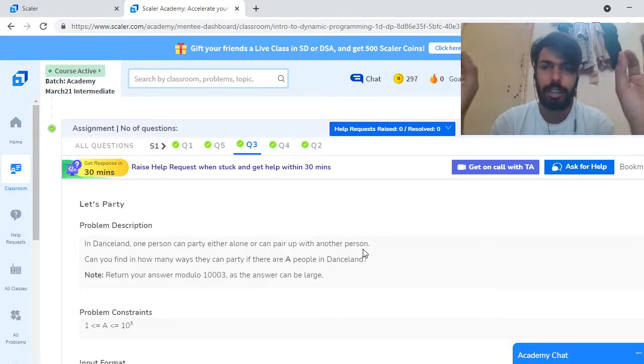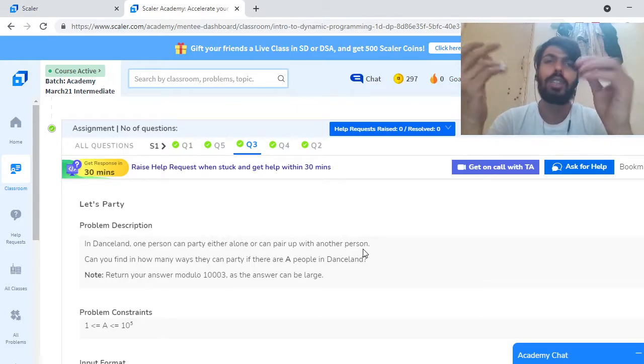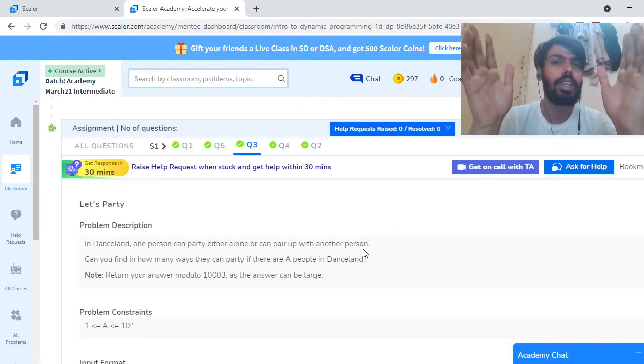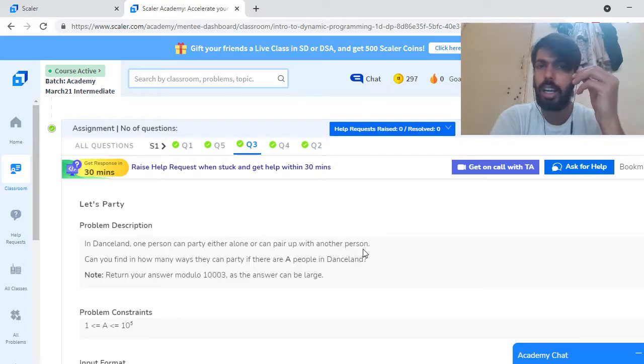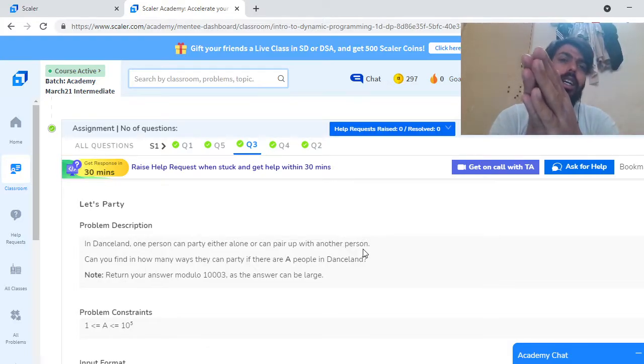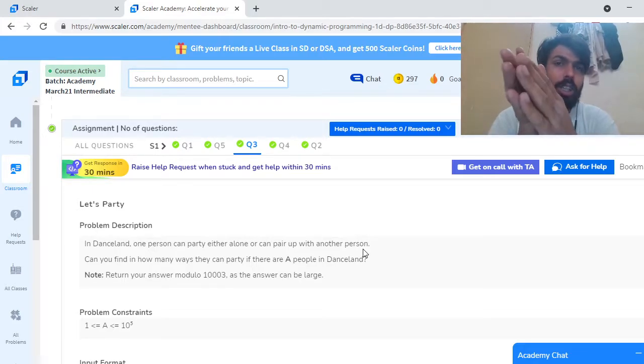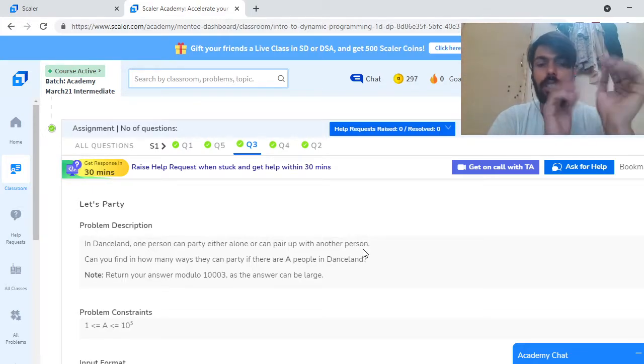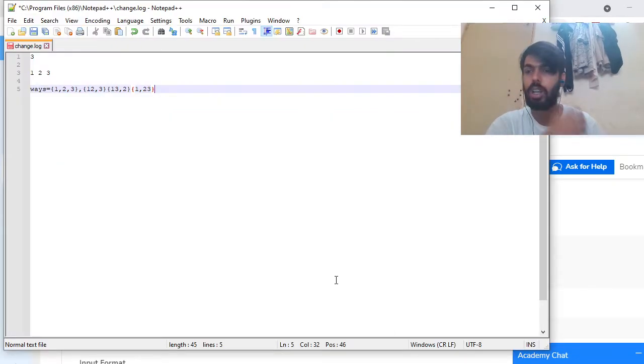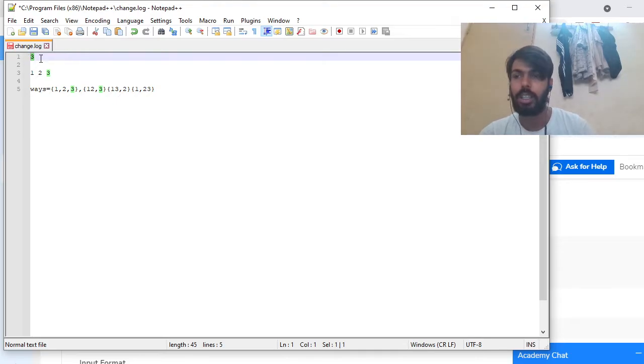Okay. Suppose if there is one person, then the total number of ways is one. Suppose there are two people, then how many total ways can they party? There are two ways. Either they can party alone or they can party in a pair. Suppose there are three people, one, two, three. Then the total number of possible ways.